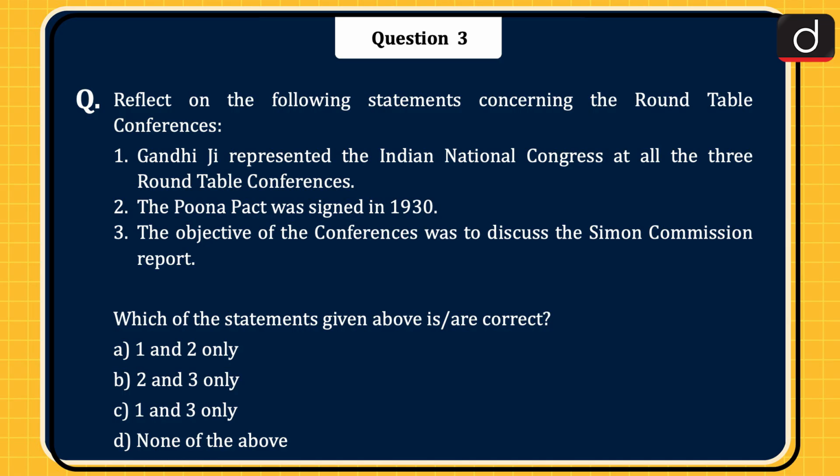Next question is, reflect on the following statements concerning the round table conferences. 1. Gandhiji represented the Indian National Congress at all the 3 round table conferences. 2. The Pune Pact was signed in 1930. 3. The objective of the conferences was to discuss the Simon Commission report. Which of the statements given above is or are correct? 1 and 2 only, 2 and 3 only, 1 and 3 only, or none of the above? The correct answer is option D, none of the above.